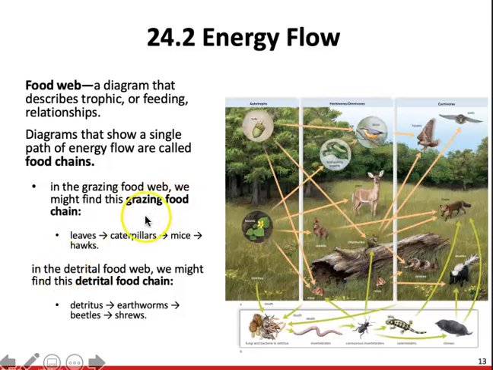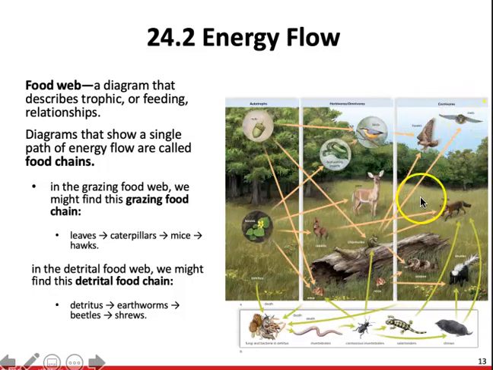In the grazing food web, we might find a specific grazing food chain. So you could start off with our leaves, then we go to our caterpillars, then we go to our, we don't have mice on this diagram, we have mice over here. But we could go from our leaves to caterpillars to mice to hawks. We could also go from leaves to mice to birds to hawks. We could go from leaves to deer. We could go from leaves to rabbits to foxes. Or we could go from leaves to mice, and from those mice then to hawks.